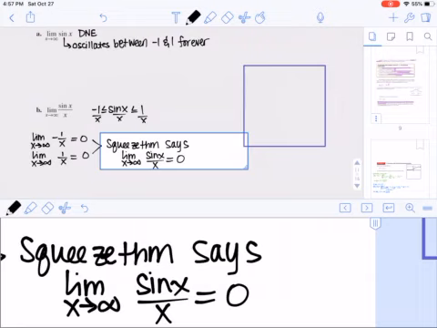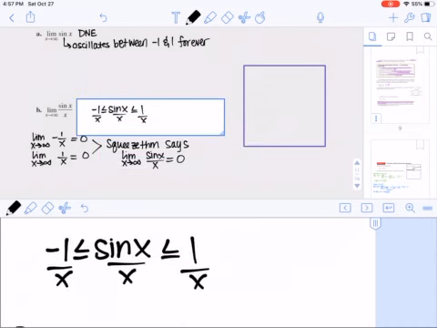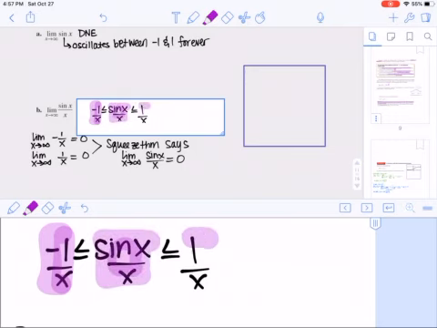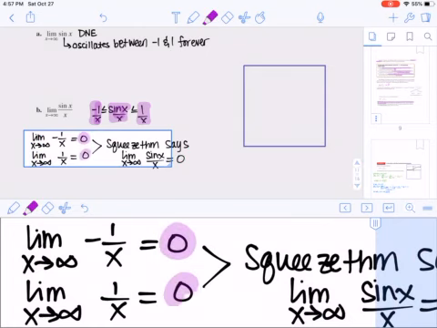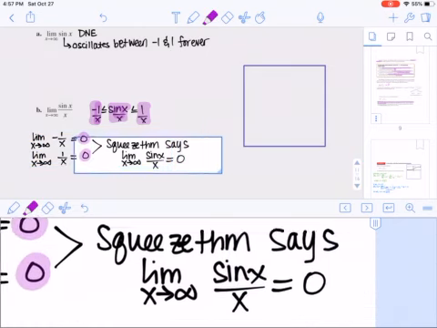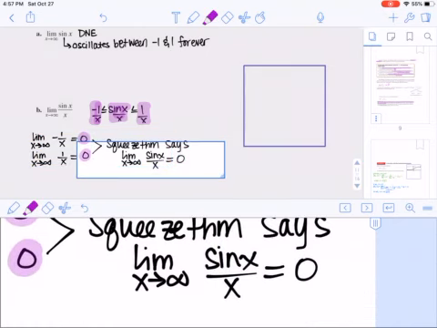If you are not so confident, I would encourage you to graph this function, this function, and this function on your calculator, and see that the further out you get to the right-hand side of the graph, the closer and closer they are getting together. My hope is that you feel real confident in this answer and this answer, and so it makes sense to you that the middle one also has to equal 0.